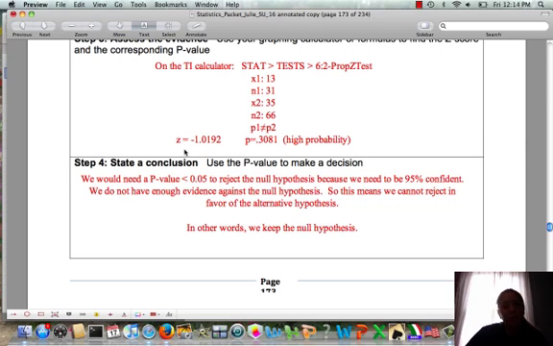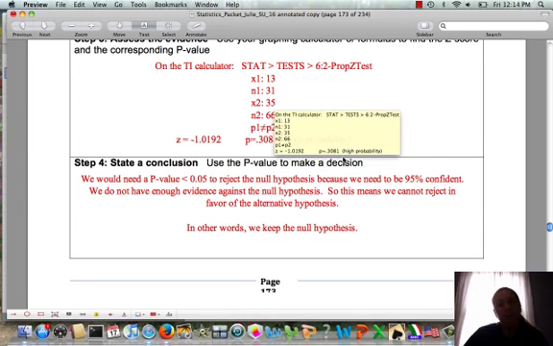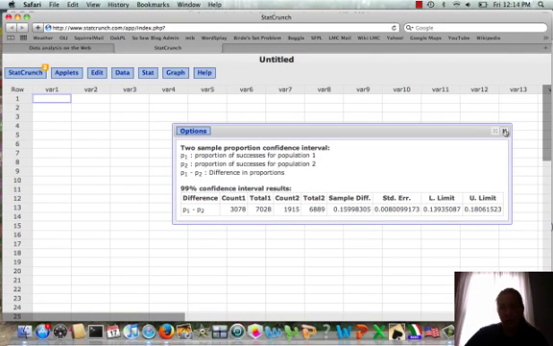And so we get a z-score of -1. It's negative because there was a higher number of planned purchases using the credit card. So when we did group 1 minus group 2, we ended up with a negative because group 2 had the higher proportion. And our p-value is 0.3081, so above 0.05. Let's go look at how we do this in StatCrunch.